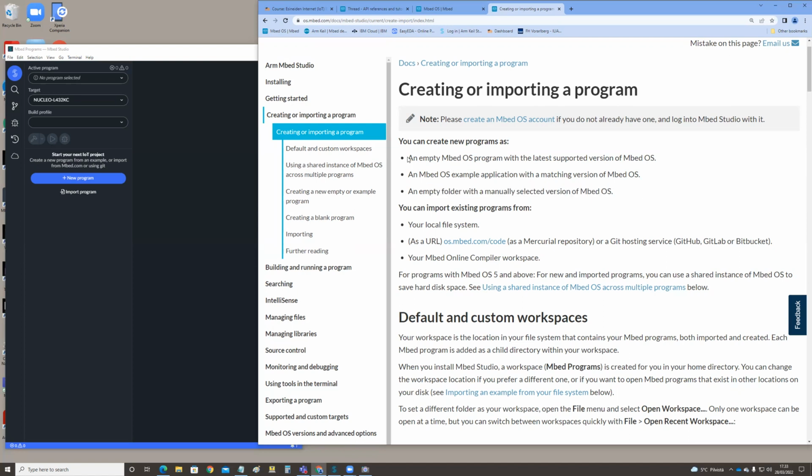So this time I'm taking the first option here, an empty Mbed OS program with the latest supported version of Mbed OS.